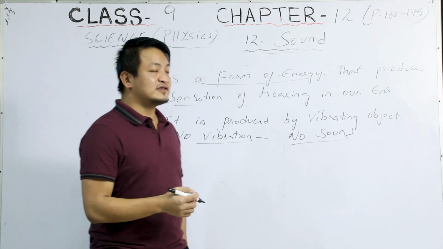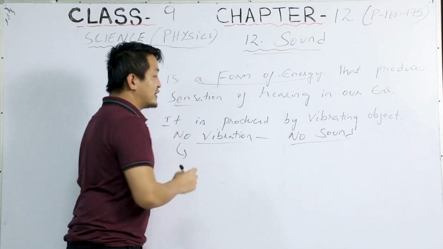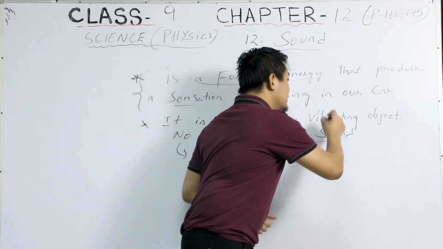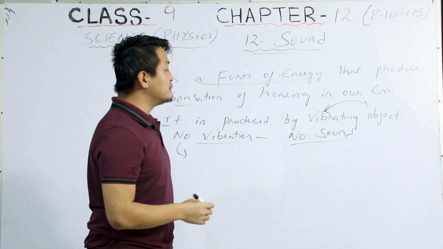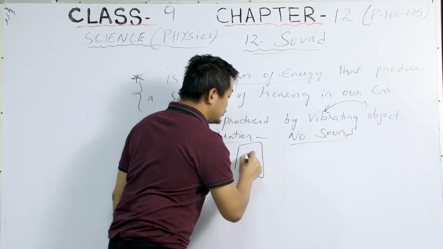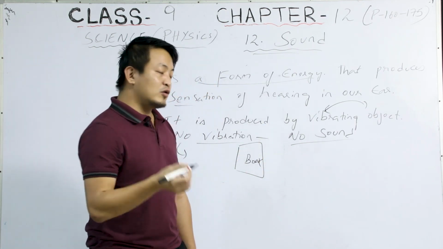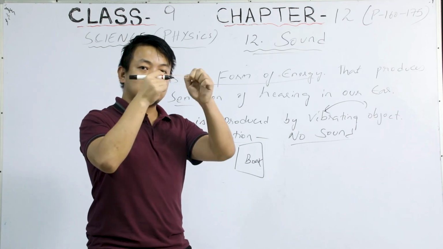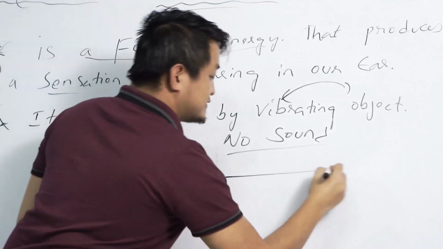Now, in your textbook there are several activities given. One activity which you can perform at home to prove that sound is produced by a vibrating object is very simple. Take any book and a rubber band.